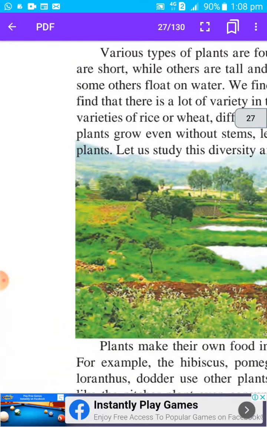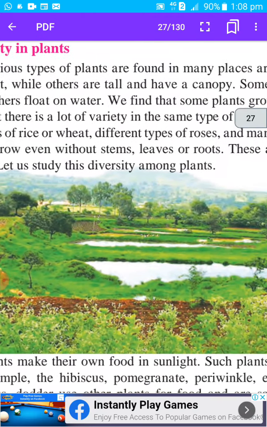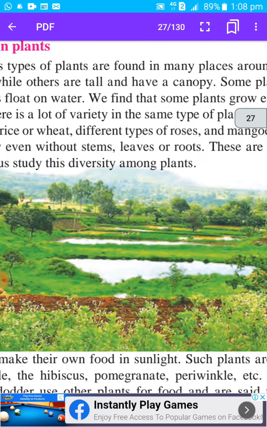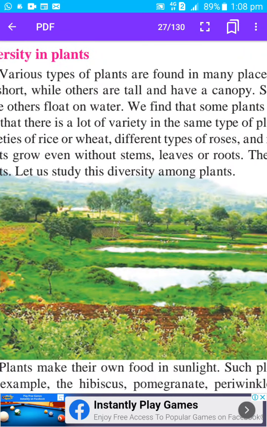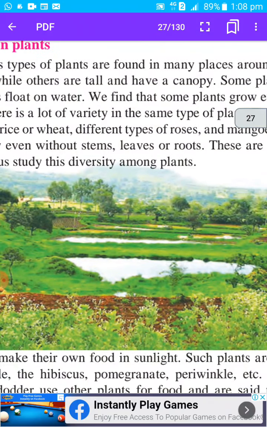Some plants like grass are short, while others are tall and have a canopy. So there are small plants like grass, which you must have seen on the ground, and there are some plants which are very big and tall, and they have a canopy. Canopy means the branches and leaves of the plants in their surroundings make a canopy.